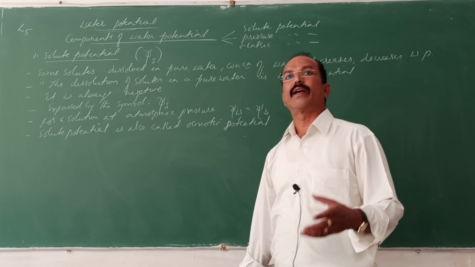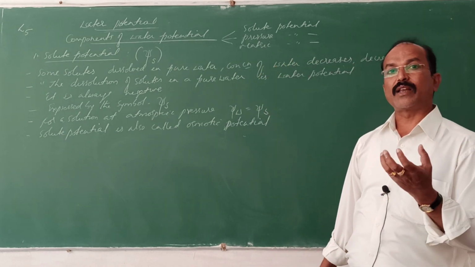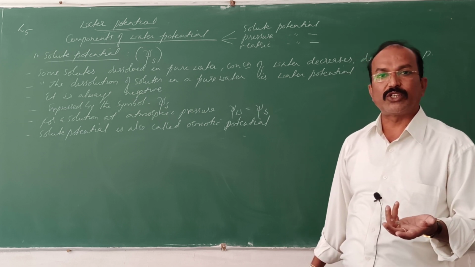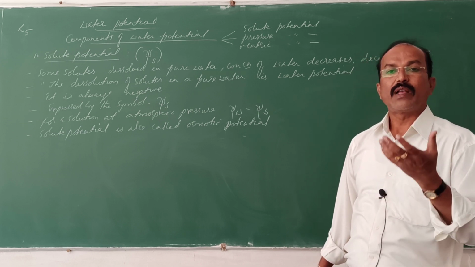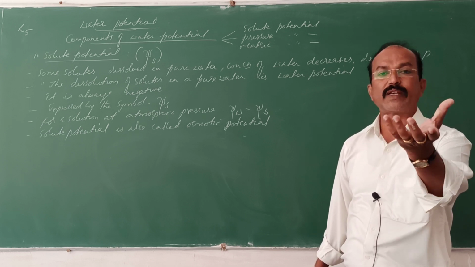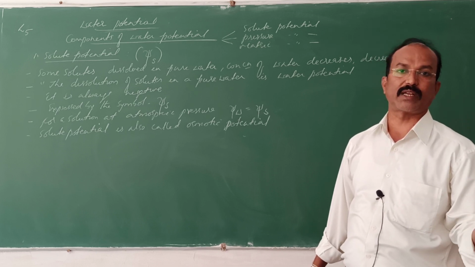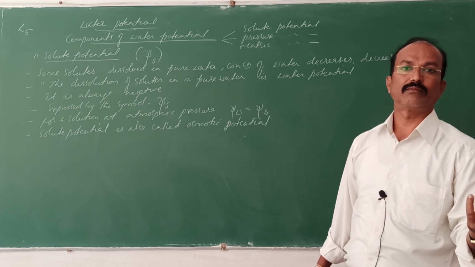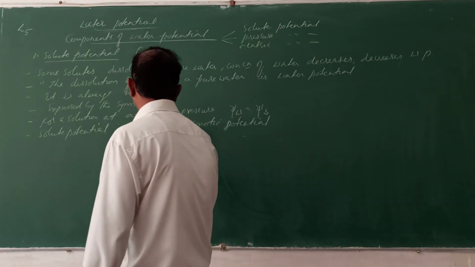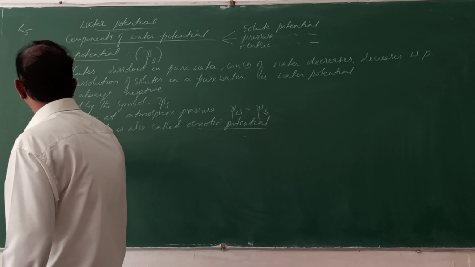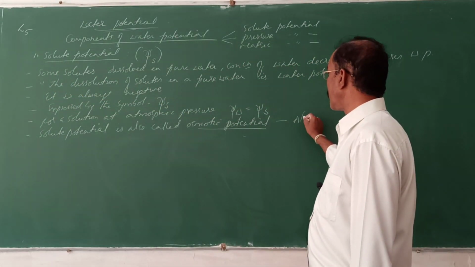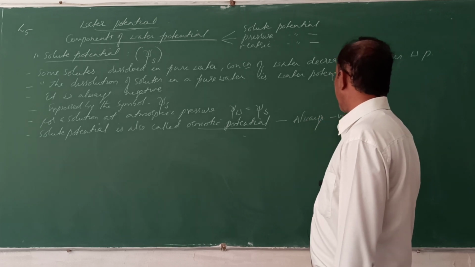So for the osmotic potential of a cell, if more solutes are present in the cell, its osmotic potential becomes more and more negative. Then the cell is said to have a more negative osmotic potential, and the cell will draw water from the neighbor cell. Understand? So solute potential is also called, very important, osmotic potential, and this osmotic potential is always negative.